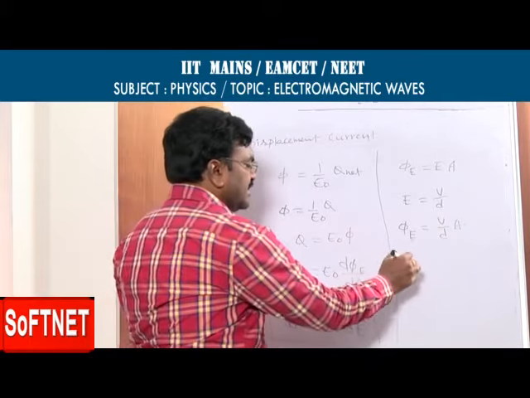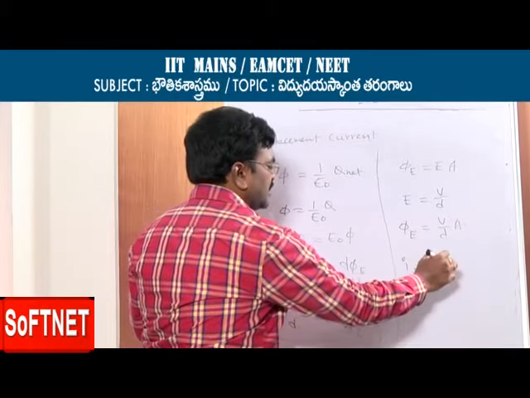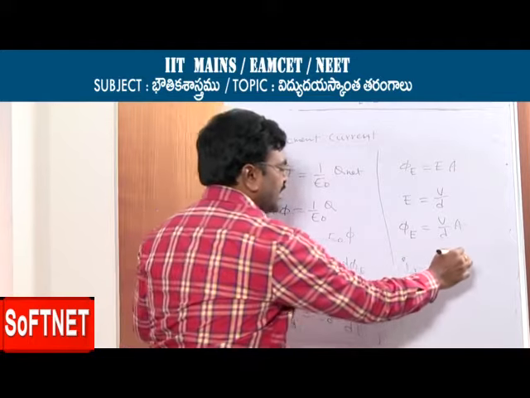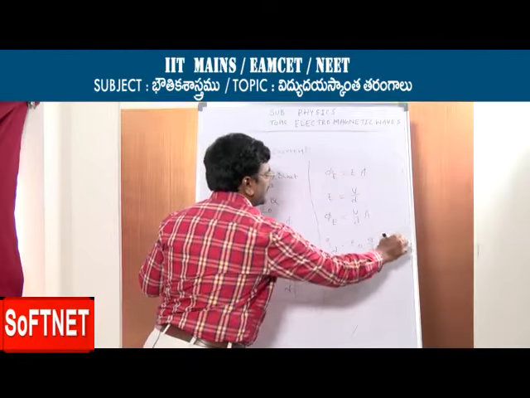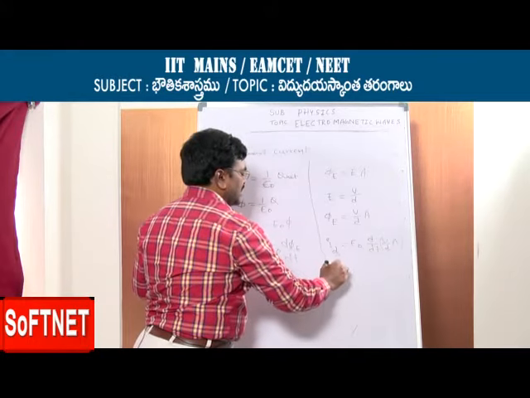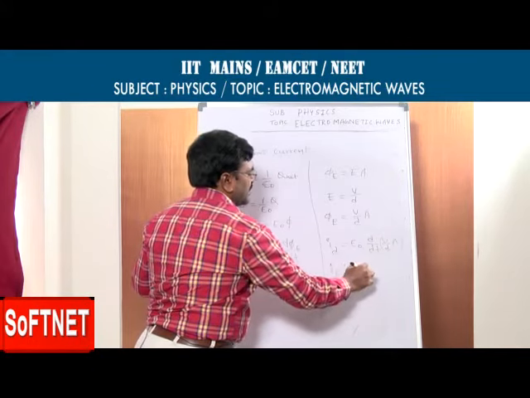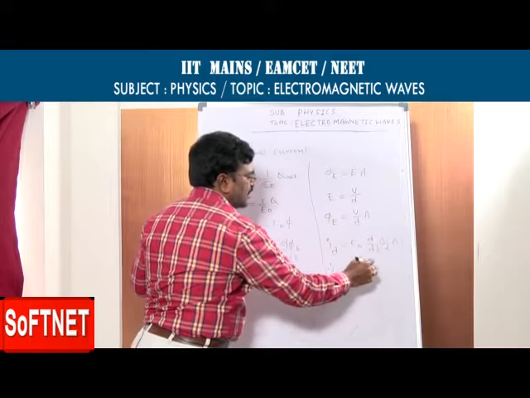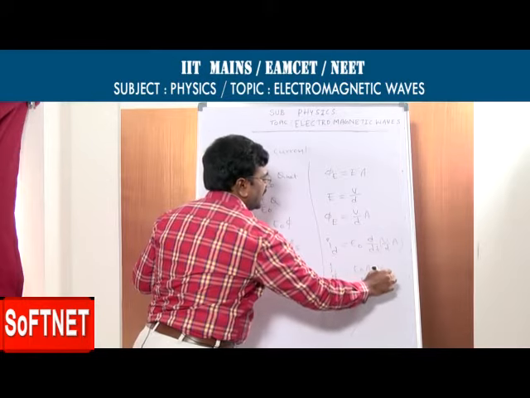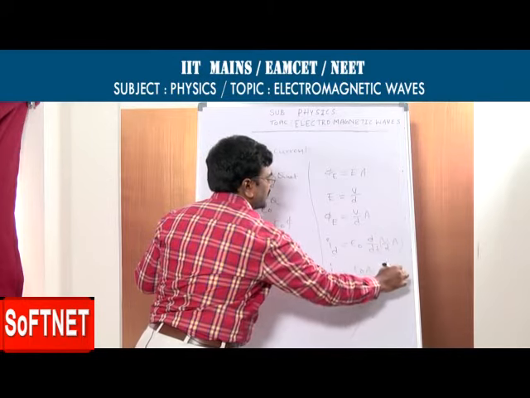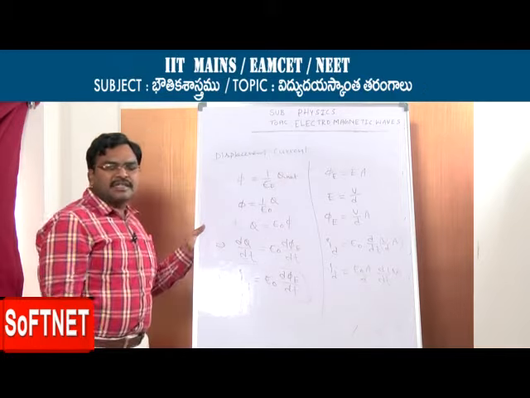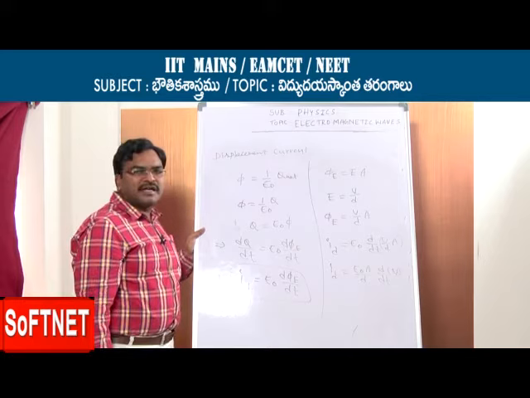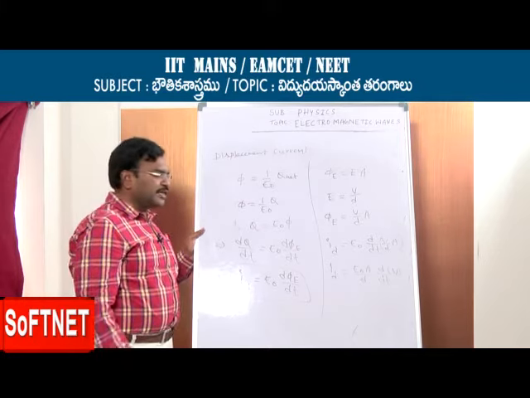Then ID is equal to epsilon 0 into d by dt of V by D into A. From this, ID is equal to epsilon 0 A by D, which are constants, into d by dt of V. But epsilon 0 A by D represents the capacitance of a capacitor.